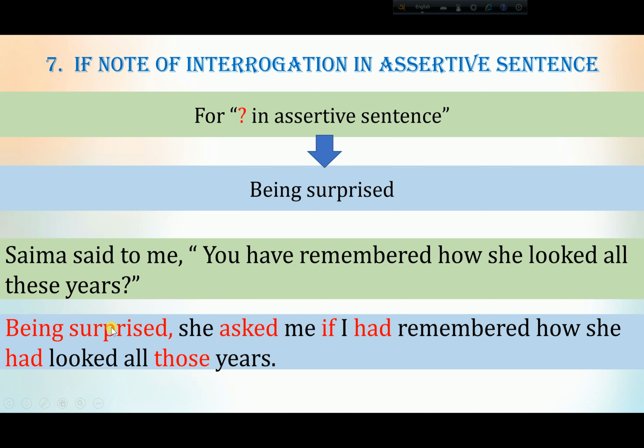Like, being surprised, she asked me. The other changes will be like the changes of an interrogative sentence. So for "said to", she asked, and "you" means me. That means I had remembered, because present perfect tense becomes had remembered. How she had looked, because past indefinite will be past perfect. All these will be those years. So this is how you have to change.